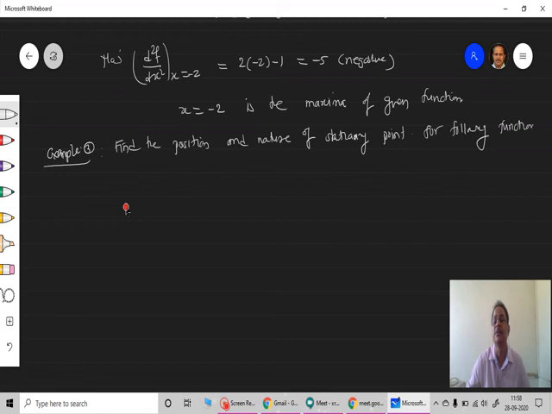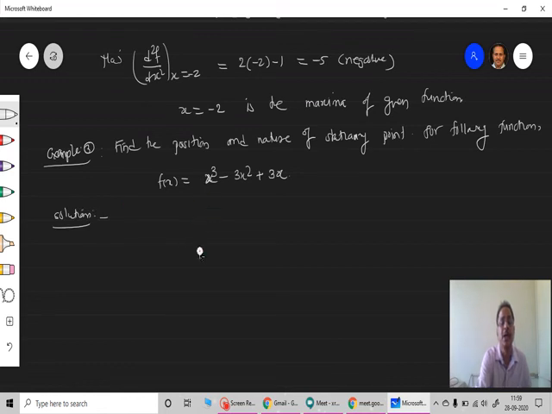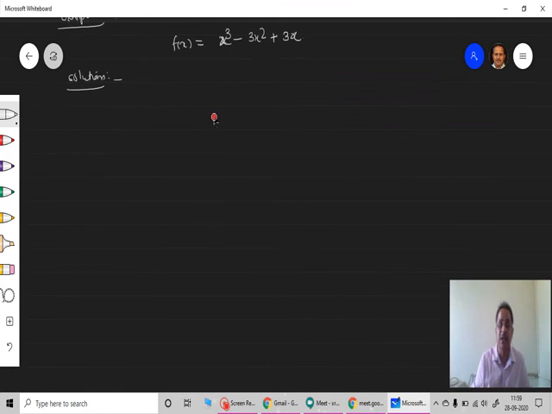Yes, we'll complete this for the following function. Okay, the function is very simple, given. f of x is equal to x cube minus 3x square plus 3x. This is the function given. So solution, as usual, go for the first condition, the point to be stationary. We need to calculate df by dx and equate it to be 0.